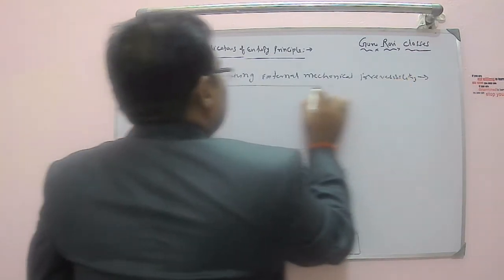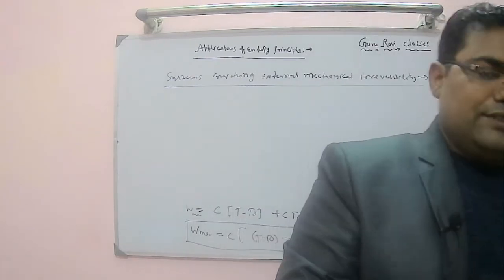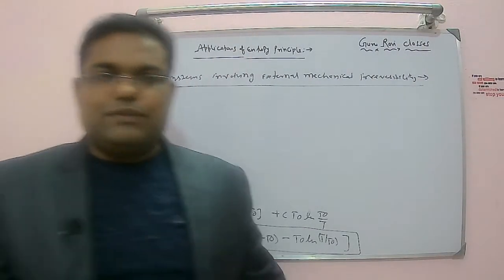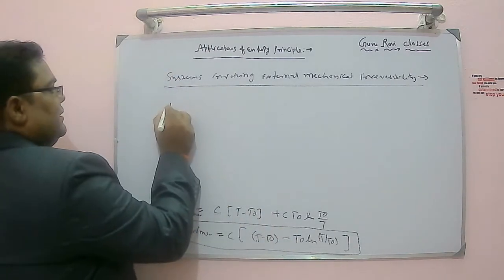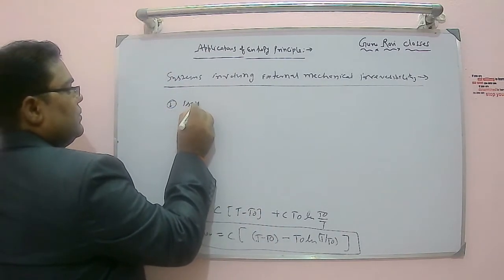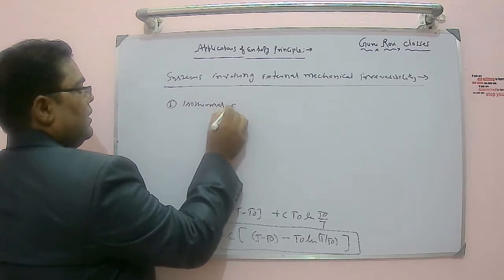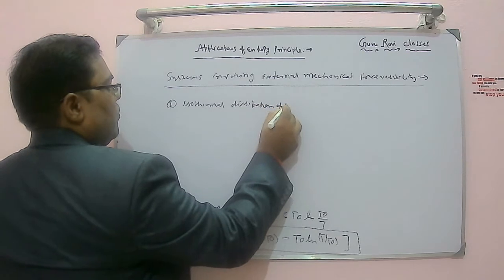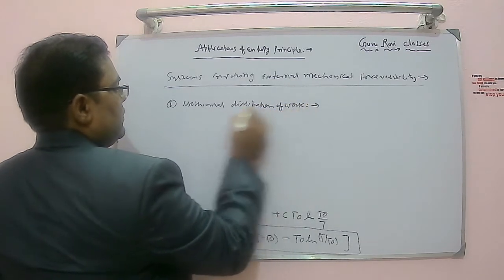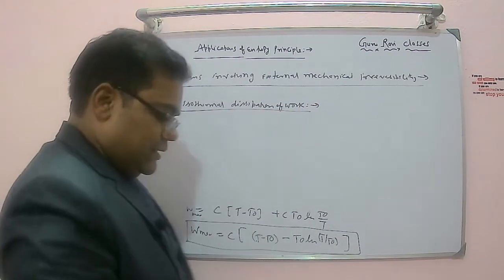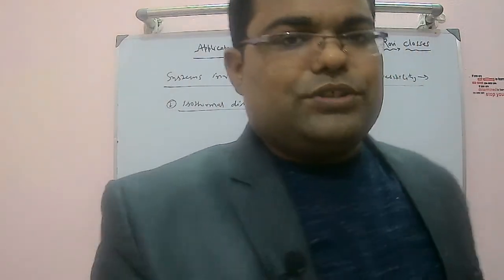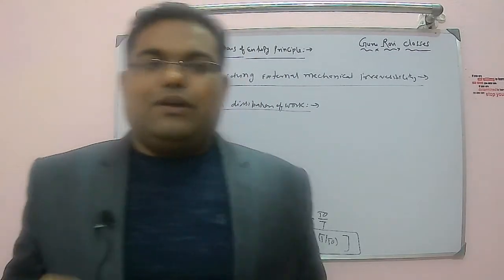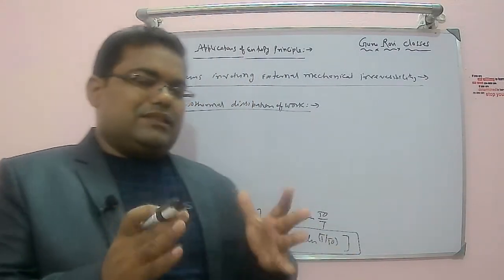So the first case we will see is the isothermal dissipation of work. Let's consider the case of isothermal dissipation of work by a system to the internal energy of a reservoir. So that will happen like this.